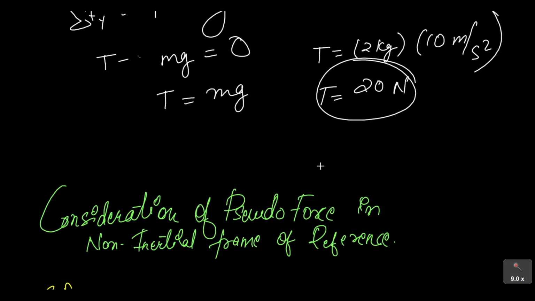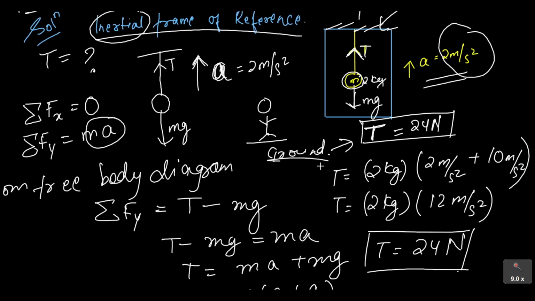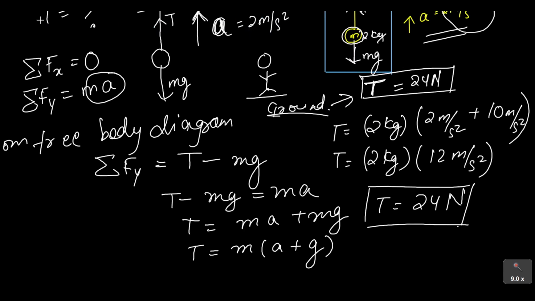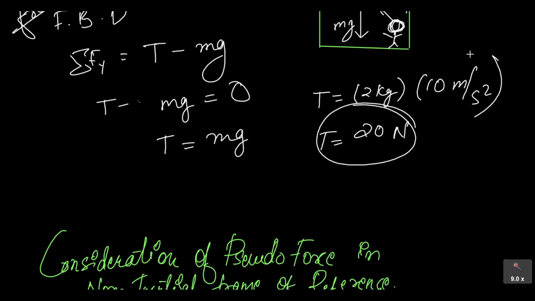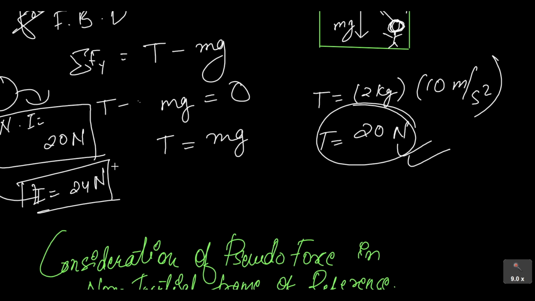See, the same problem, when calculated from a different point or different frame of reference, gave a different answer. From the inertial frame of reference we got 24 Newton, and from the non-inertial frame we got 20 Newton. So the problem is the same but we have two different answers, so one of them has to be incorrect.